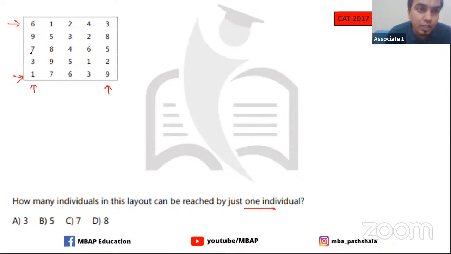Over here, if I start counting like that, I see that 7 is there, because only 3 can go to 7. So I'm putting just an arrow here. Only 3 can go to 7. If you see, 8 cannot go, 9 cannot go. These things cannot happen. So I see 3 again here. In this case, why? Only 1 can go. Neither can this 9 come, nor can this 7 come.